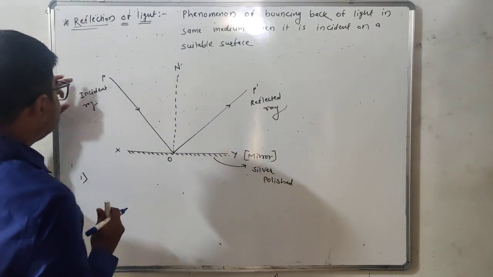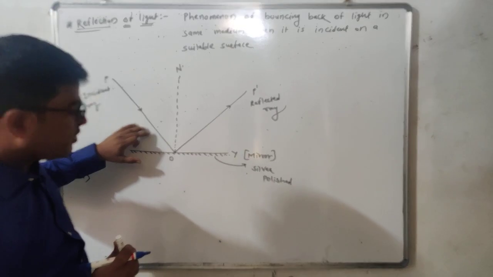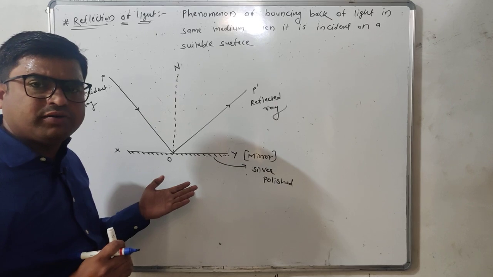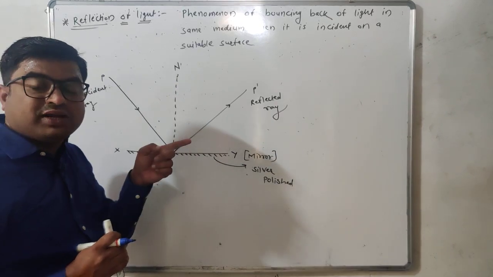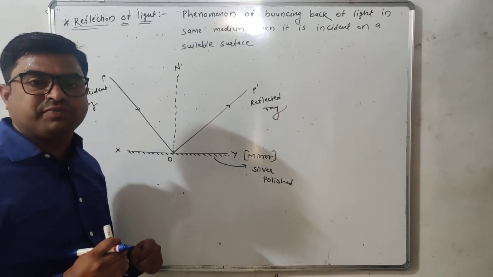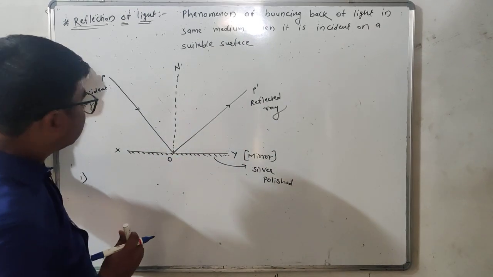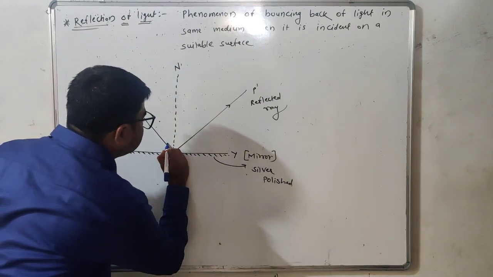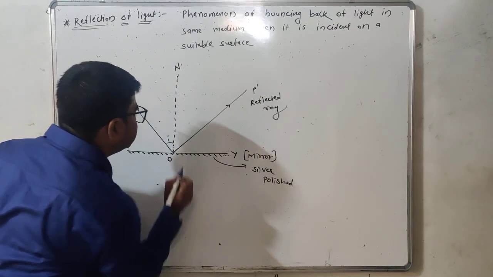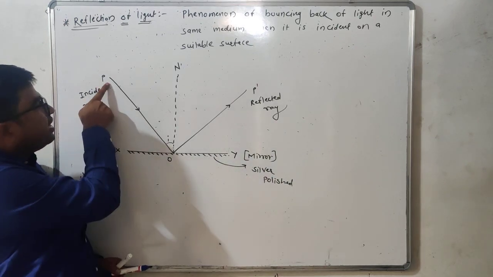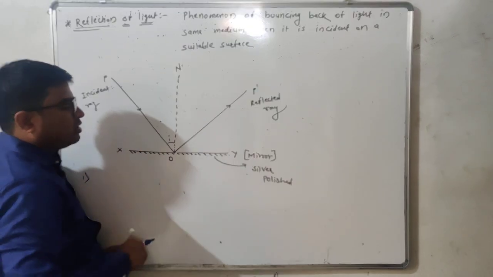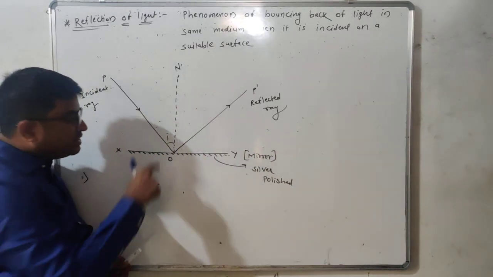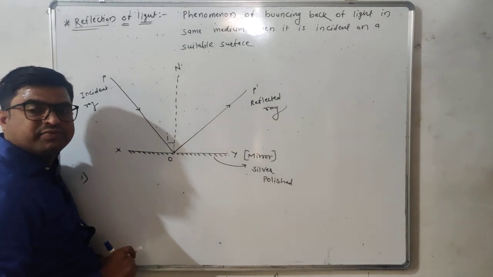That means whenever a single ray of light is incident upon any reflecting surface at any point, we need to draw a normal from that point of incidence to the reflecting surface, and the angle made by the incident ray with the normal drawn represents the angle of incidence. This is called the angle of incidence.